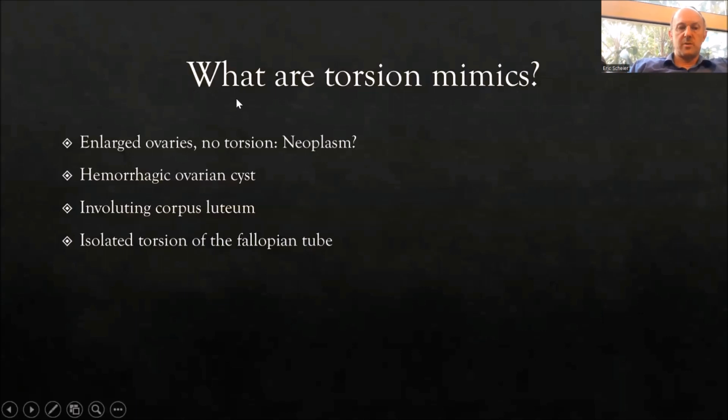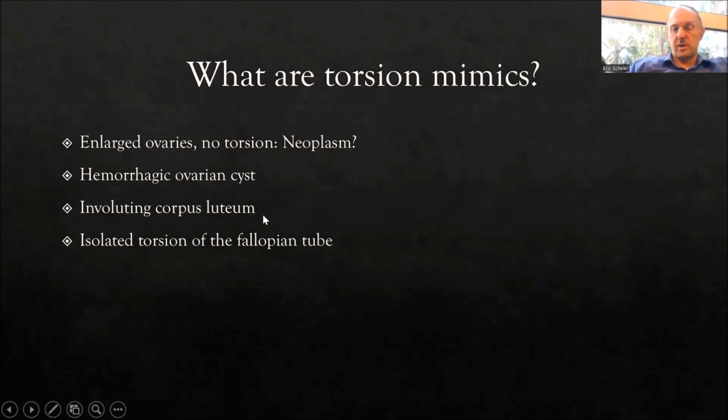Okay, what are the torsion mimics? You can have enlarged ovaries without there being torsion. A neoplasm can be the source of a torsion, the locus of a torsion. I see I'm running over time, so we're going to do this very quickly. A hemorrhagic or simple ovarian cyst can cause lower abdominal pain, and can be, again, the locus around which an ovary torses.